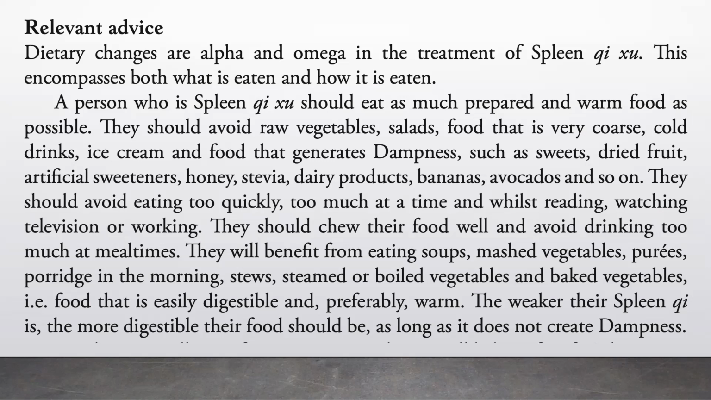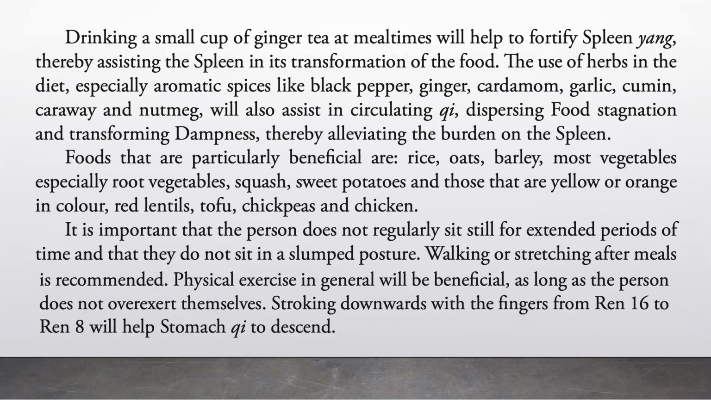The weaker their spleen Qi is, the more digestible their food should be, as long as it does not create dampness. Drinking a small cup of ginger tea at mealtimes will help to fortify spleen Yang, thereby assisting the spleen in its transformation of the food. The use of herbs in the diet, especially aromatic spices like black pepper, ginger, cardamom, garlic, cumin, caraway, and nutmeg, will also assist in circulating Qi, dispersing food stagnation, and transforming dampness, thereby alleviating the burden on the spleen.